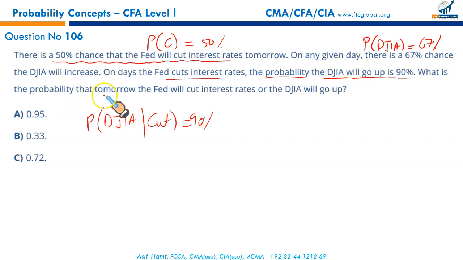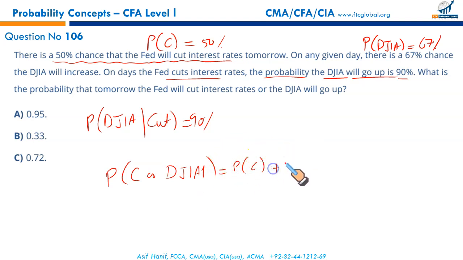What is the probability that tomorrow the Fed will cut interest rates or the Dow Jones Industrial Average goes up? Now for this, we need to calculate the probability of cut, which we have already, plus probability of the Dow Jones Industrial Average going up, we have it as well, minus probability of Dow Jones intersects cut. That's what we do not have, and we can calculate it separately.